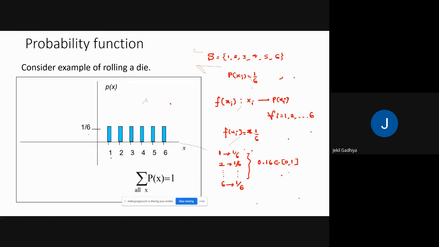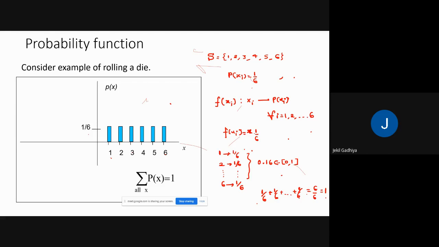What is the second condition? The summation of probability at each point. So what is the summation? The summation is 1 by 6 plus 1 by 6, up to 6 times 1 by 6. That means 6 by 6. So the answer is 1 here. That means the summation of probability over all points is 1.